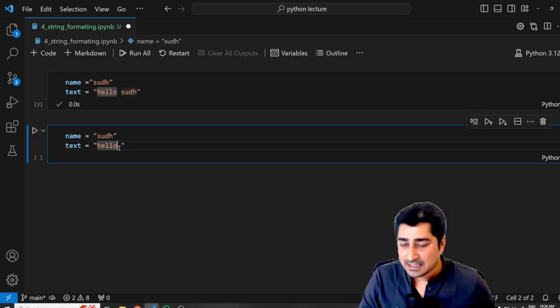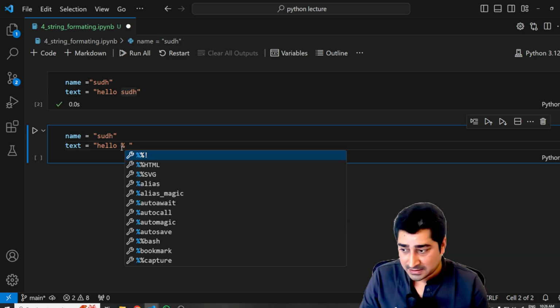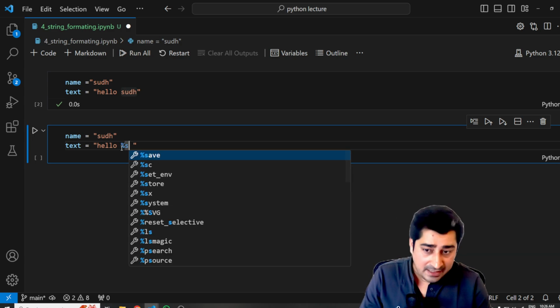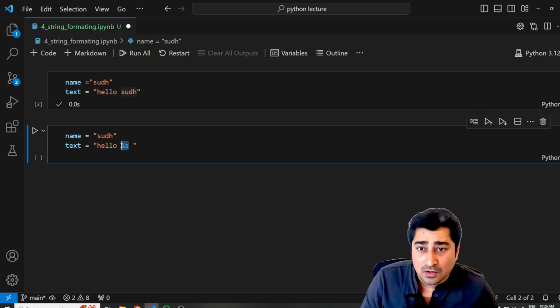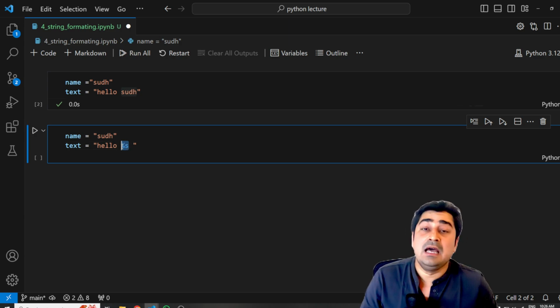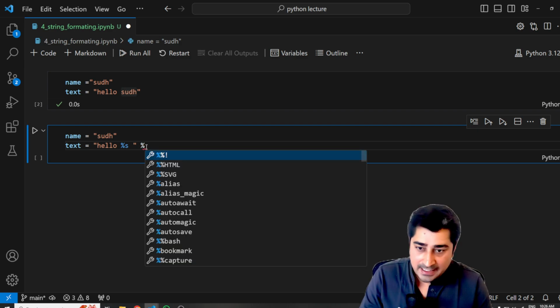How can I do that? It's very simple. You write a percent sign and percent s over here. I'm creating a placeholder so that it can replace this value at runtime. And the value of this placeholder I define in this way.